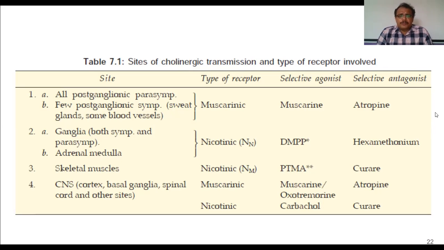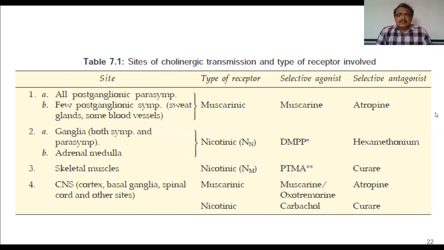They are present on a few postganglionic sympathetic nerve endings also. For example, the sweat glands and some blood vessels which are supplied with sympathetic nerves also have these muscarinic receptors. But all the postganglionic parasympathetic nerve endings act on muscarinic receptors.